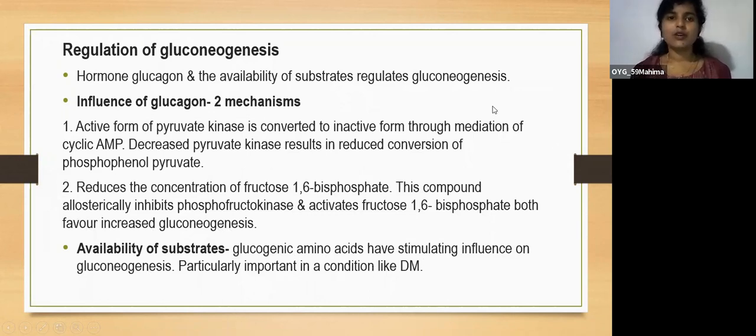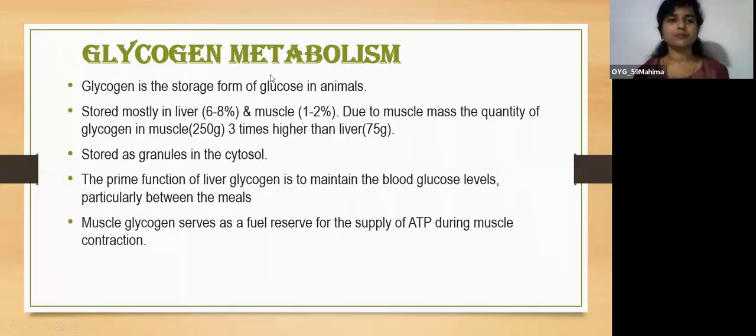So next, we'll move on to glycogen metabolism. Glycogen metabolism involves glycogenesis and glycogenolysis. Glycogen is a storage form of glucose in animals, and it is stored mostly in the liver, that is 6 to 8% in the liver, and in muscle 1 to 2%.